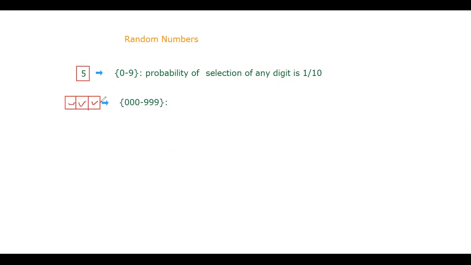And the third decimal place also, I can generate any number from 0 to 9. This is how we can generate a random number consisting of n number of digits.